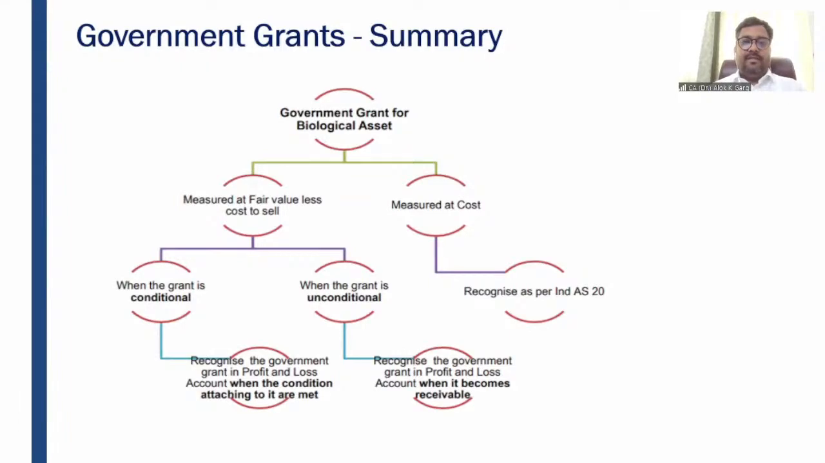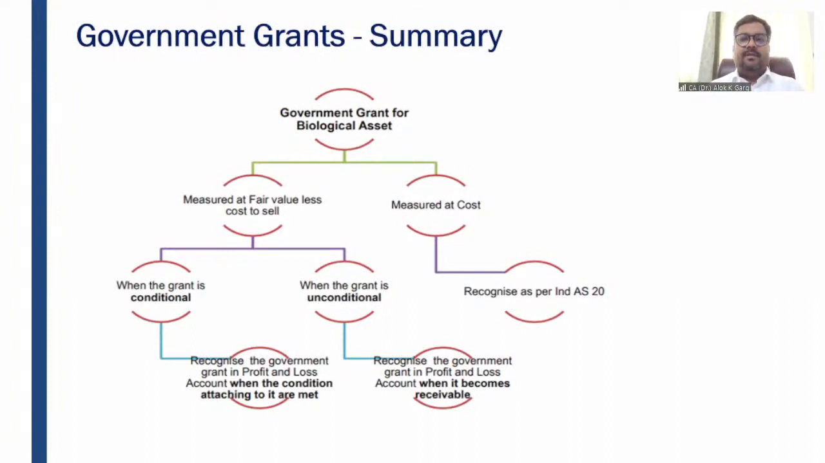Then coming to the government grants. We have discussed that normally the government grant is covered under Ind AS 20, accounting for government grants and disclosure of government assistance, right? But if the government grant is related to agricultural activity, it is covered under Ind AS 41, right? And normally government grant is received for biological asset, right? If the government grant is received for bearer plant, it will be covered under Ind AS 20. But if the government grant is received for biological asset, it will be covered under Ind AS 41.